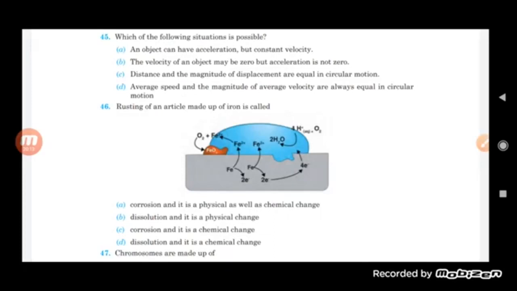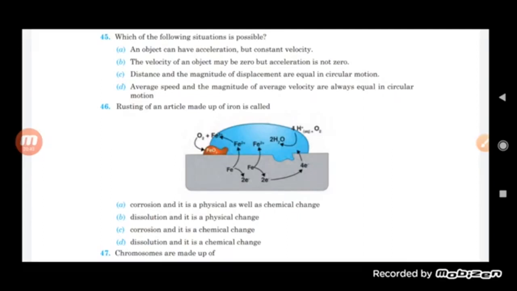An object can have acceleration but a constant velocity. The velocity of an object may be zero but acceleration is not zero. This is not possible. If velocity is zero, then acceleration will be zero only. An object can have acceleration but constant velocity? No, if a constant velocity is there. So yes, but we can say here that the speed is constant but the direction keeps on changing, so that also gives acceleration.